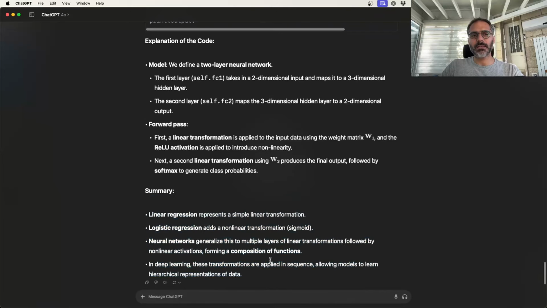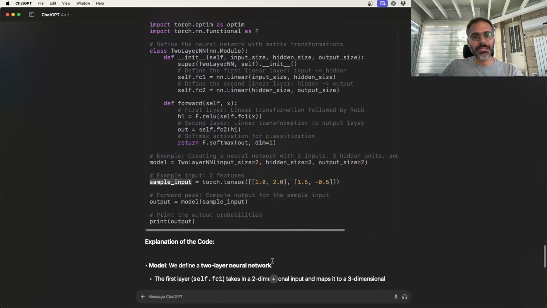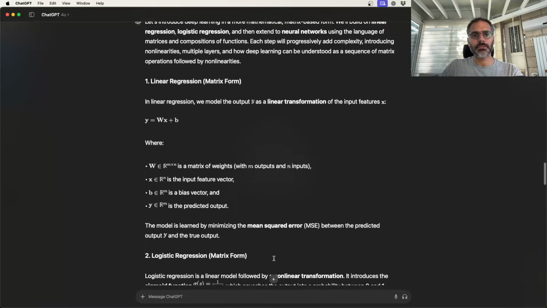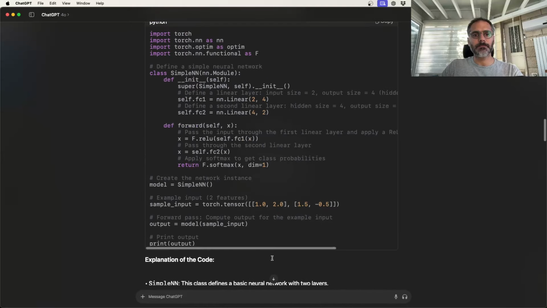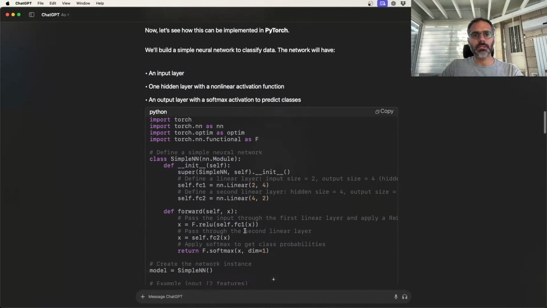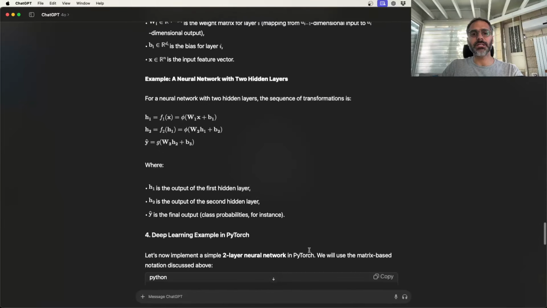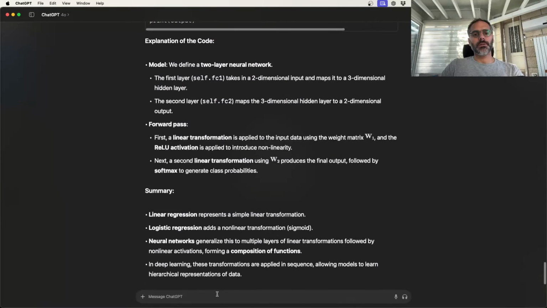And then it has an explanation. What's interesting here is that it hasn't really trained the network. It's done that before. If we go back here, actually, it hasn't done that even here. Okay, so interesting. When I tried it before, it did do it. So great. Now, tell me how you would train a neural network on real data. Is it also gradient descent?